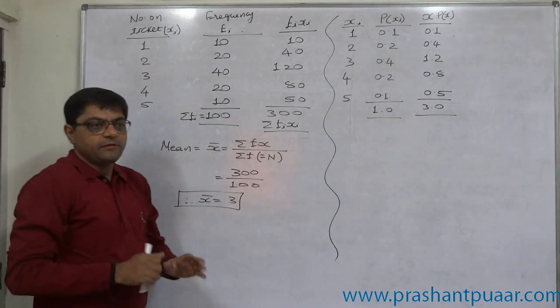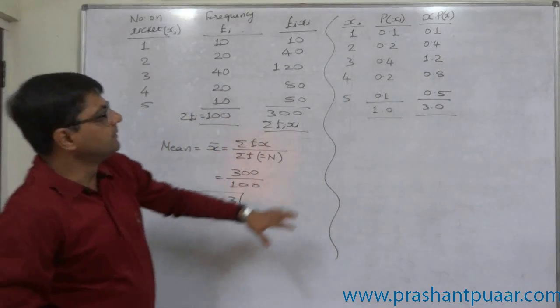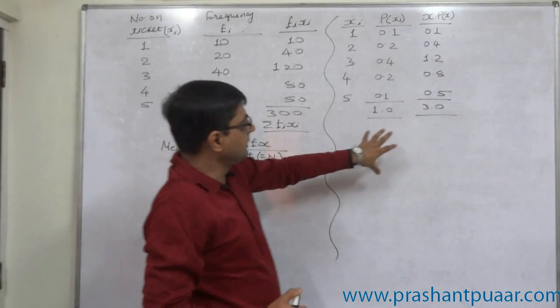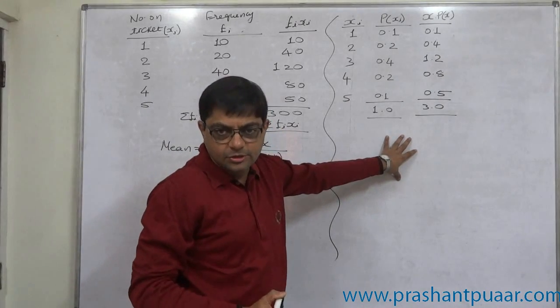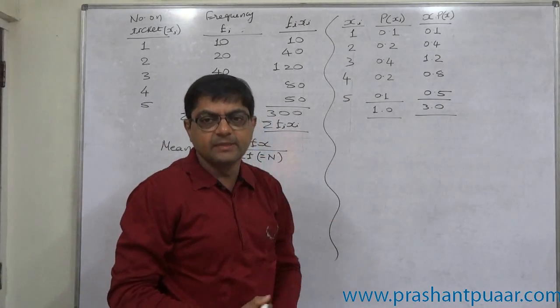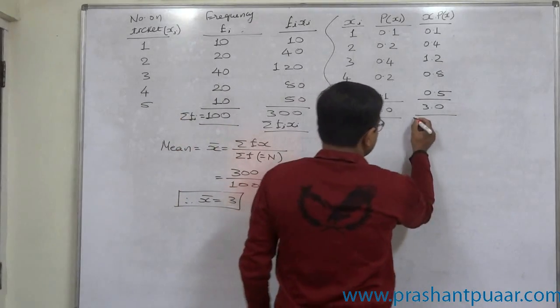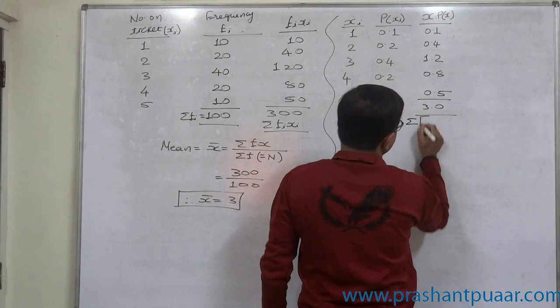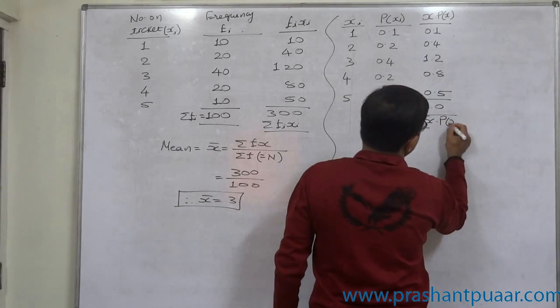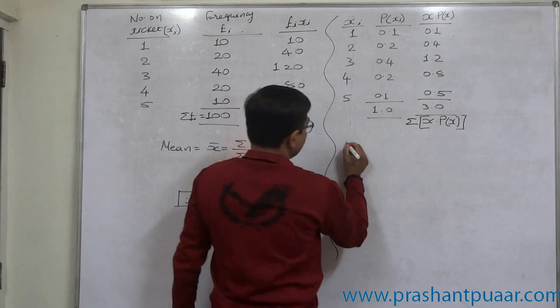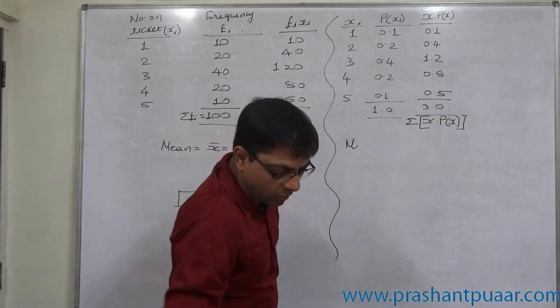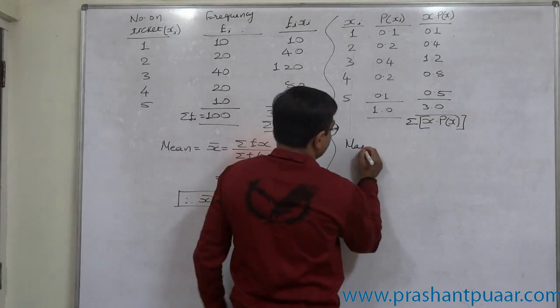So, we can conclude that when we calculate mean of a probability distribution, it is known as mathematical expectation or expected value of the distribution. If a sign is used, this is sigma x into p of x.